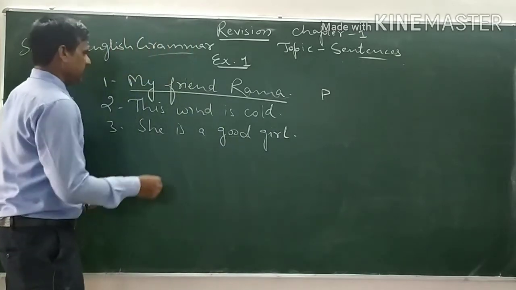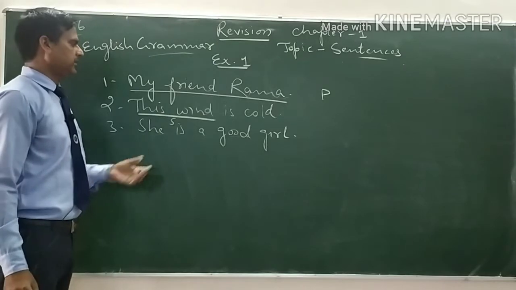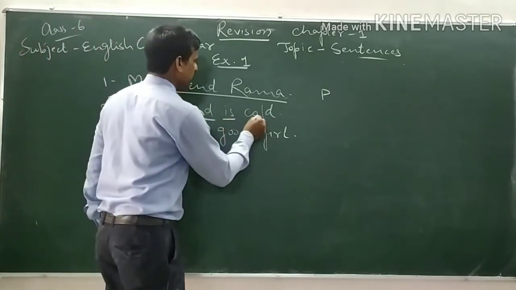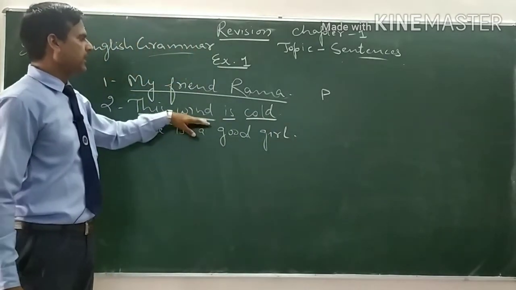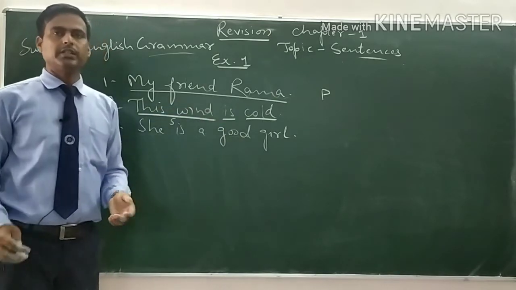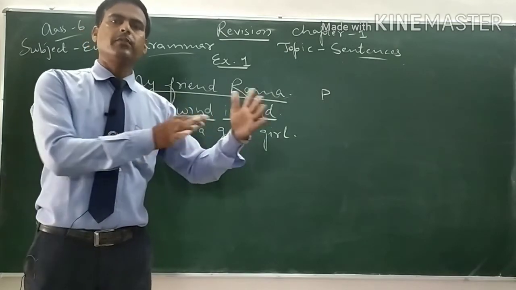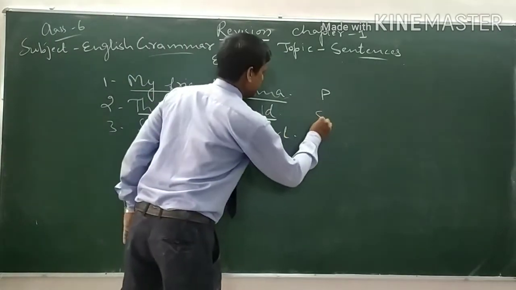Now see the second one. This wind, this is the subject. Here you can say is the verb, cold is the complement. So this wind is cold. The sense is complete. We are talking about the wind that is cold. So that's why this is a sentence.